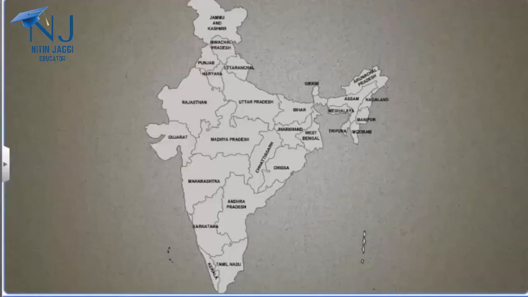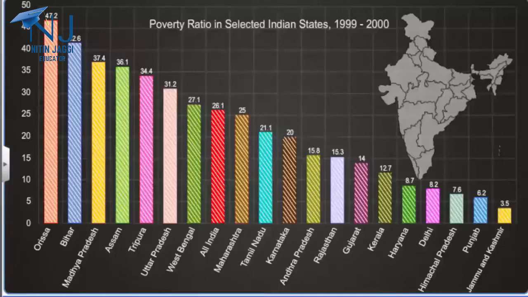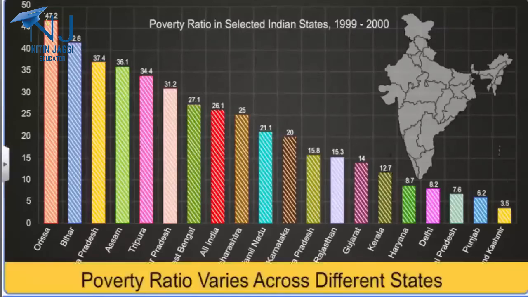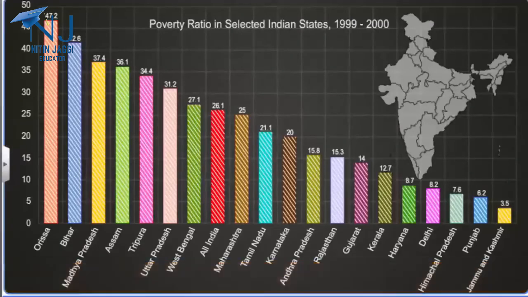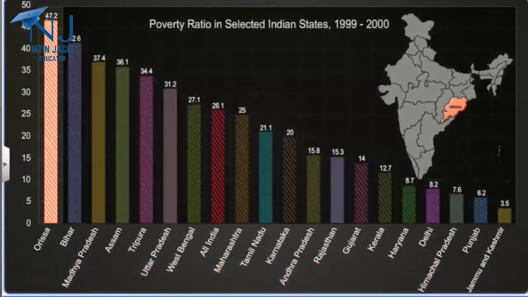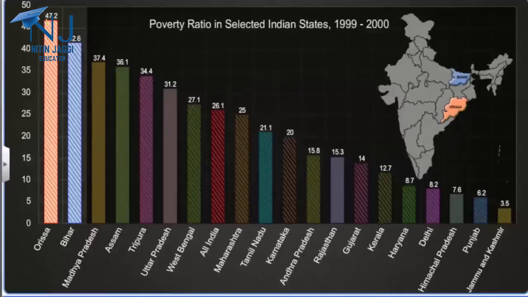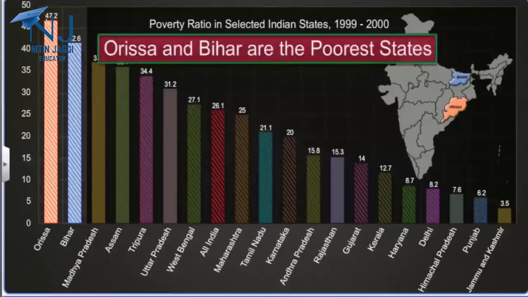Poverty is a problem in all the 28 states and 7 union territories of India. However, the poverty ratio, or the percentage of population living in poverty, is not uniform all over the country. It varies across different states, as you can see from the graph here. Orissa, with a poverty ratio of 47%, and Bihar, with a poverty ratio of 43%, are the two poorest states in India.